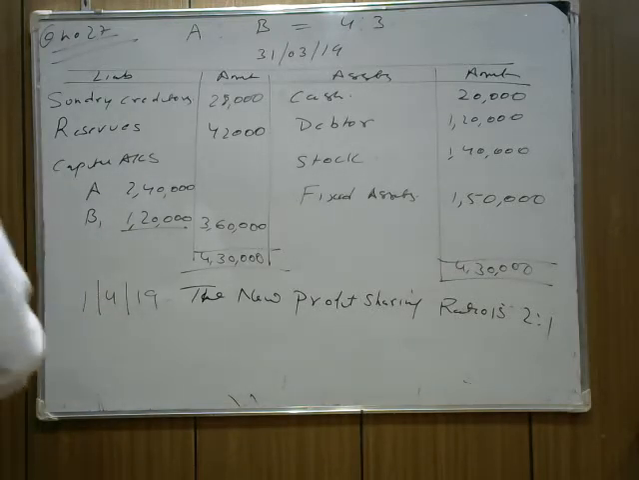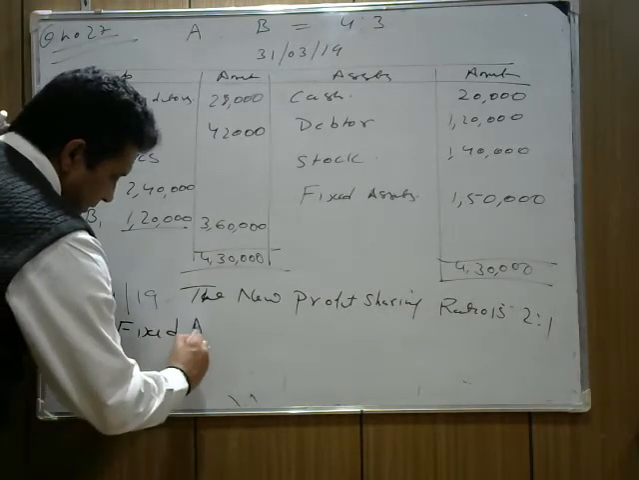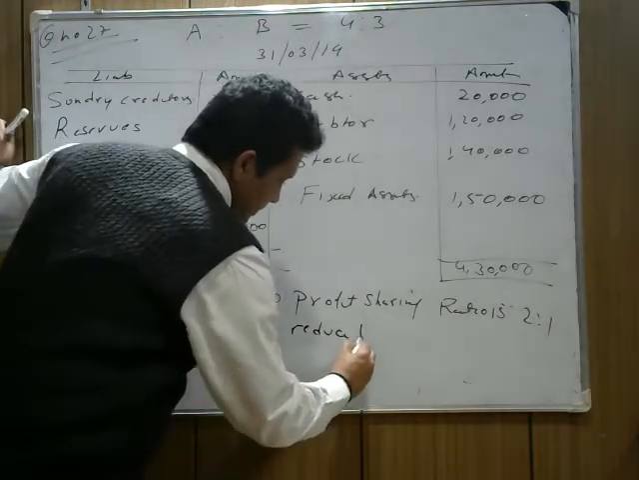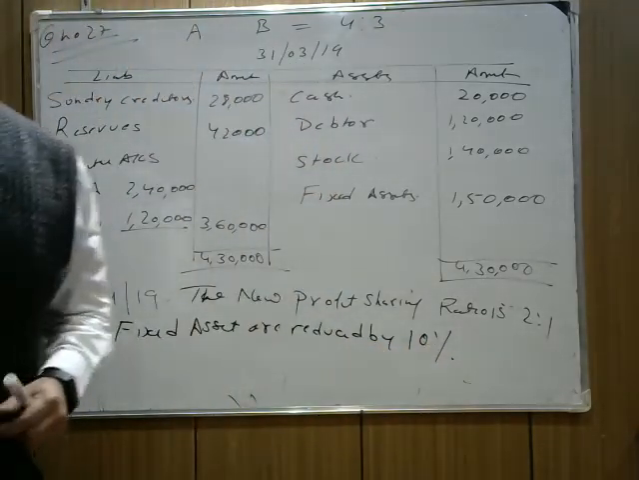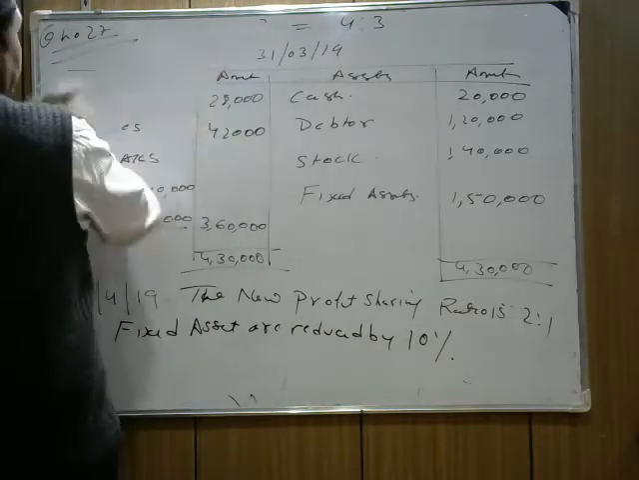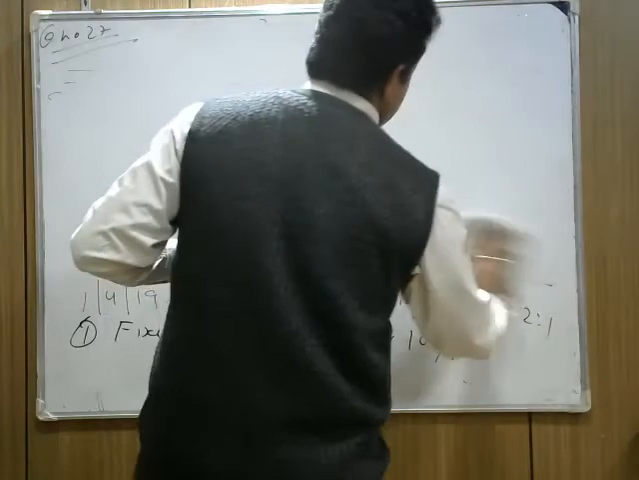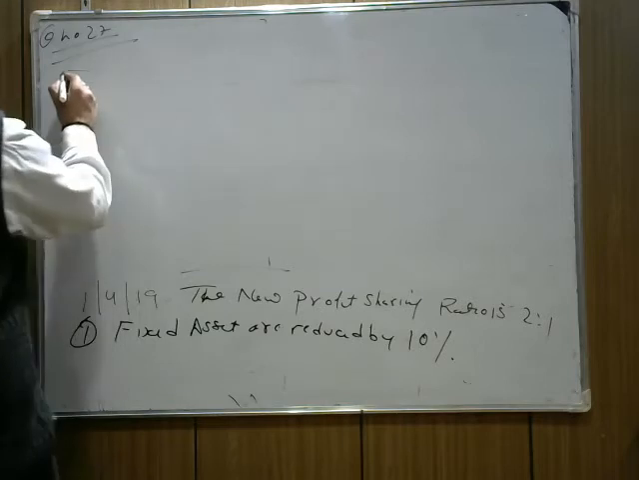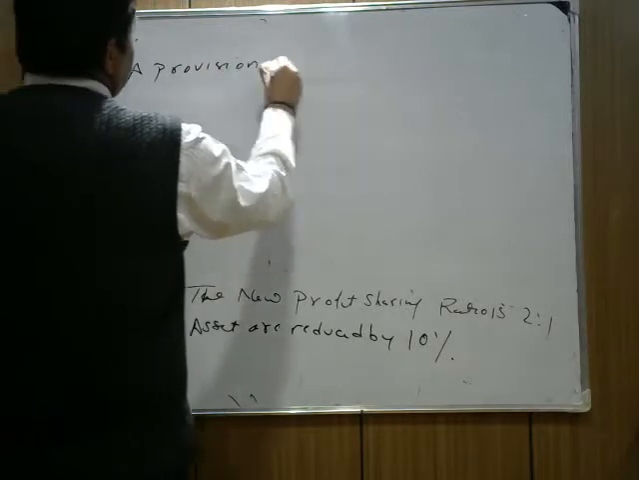The next adjustment is that fixed assets are to be reduced by 10%. Assets are reducing. Question clear? First one: fixed assets are reduced by 10%. I need to rub the board because of the other adjustments. Second adjustment: a provision for doubtful debt of 6% is made on sundry debtors.